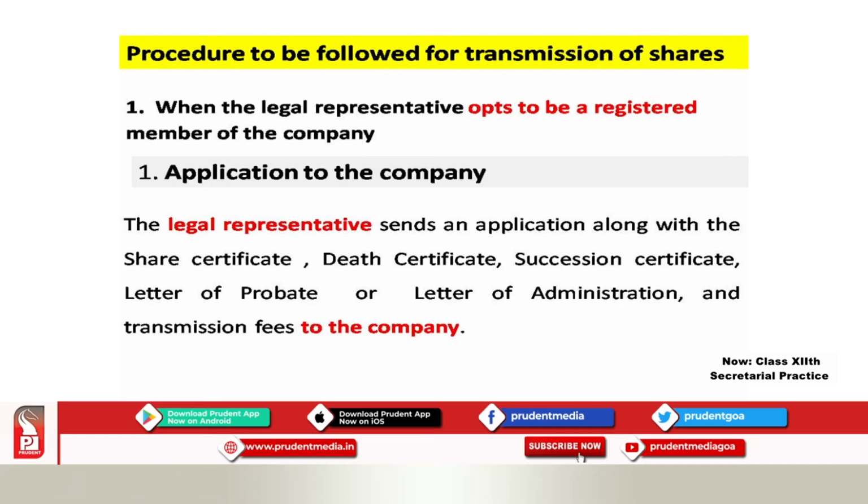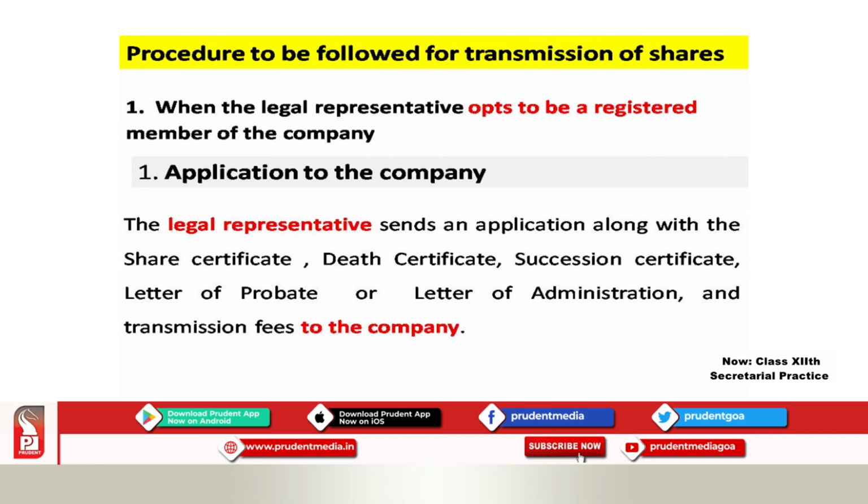So, what he has to do, the first thing that he does is, he has to submit, again as I told you, the same as in the provisions. The legal representative gives his application along with the share certificate, death certificate or succession certificate or probate of will or letter of probate or the letter of administration, any one.